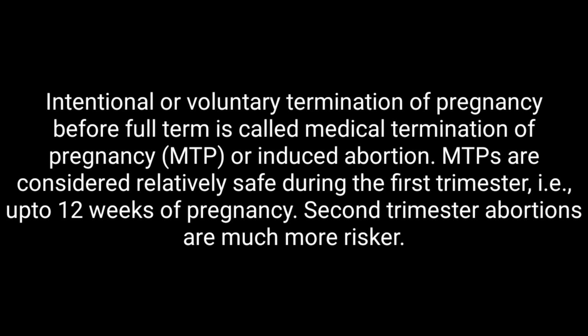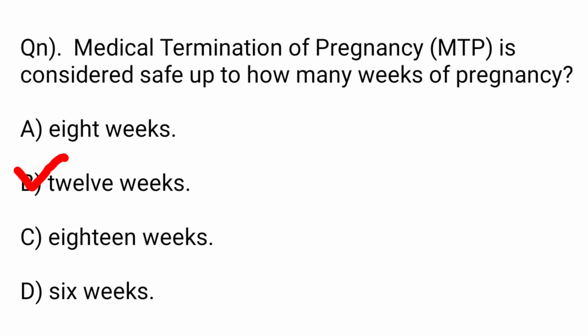Intentional or voluntary termination of pregnancy before full term is called medical termination of pregnancy (MTP) or induced abortion. MTPs are considered relatively safe during the first trimester, that is up to 12 weeks of pregnancy. Second trimester abortions are much riskier. Thus option B, 12 weeks, is the right answer.